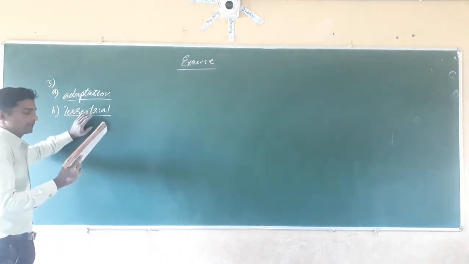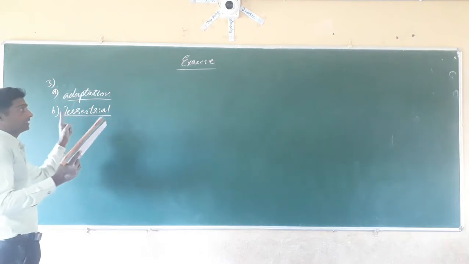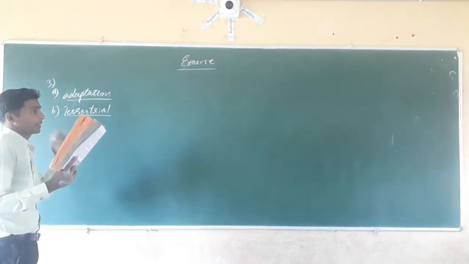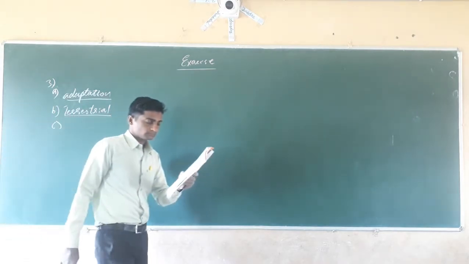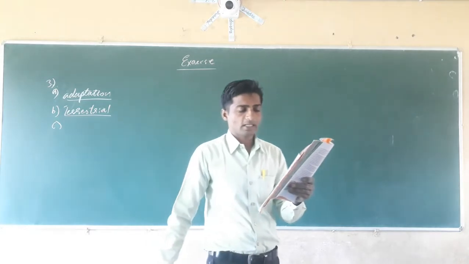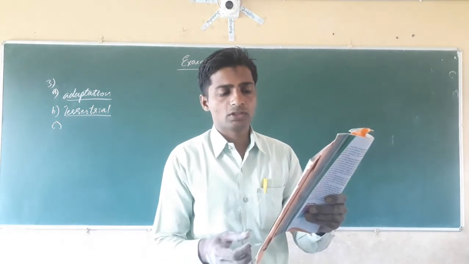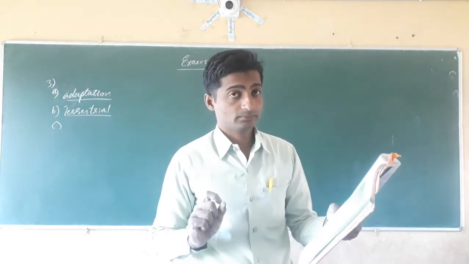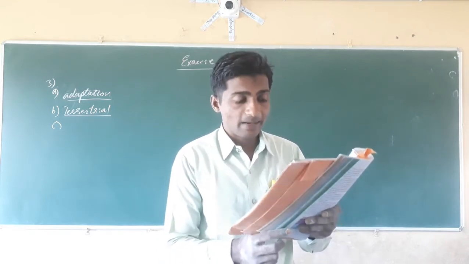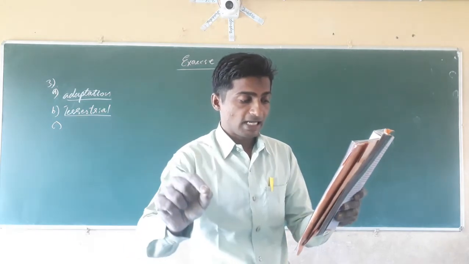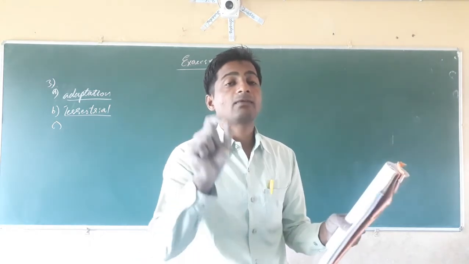The second one: the habitats of the plants and animals that live on the land are called terrestrial habitat. Yes. Next, dear students, see the habitat of the plants and animals that live in water are called dash habitat. The correct answer is aquatic habitat.